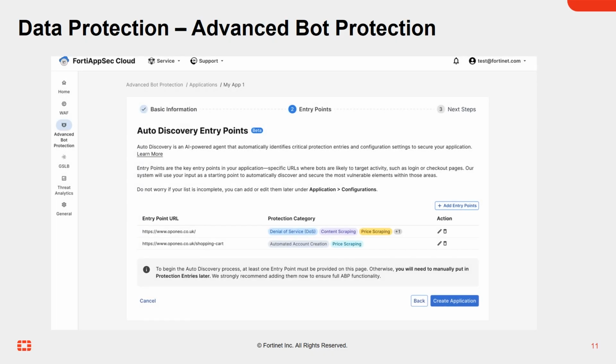During onboarding, make sure to configure all critical entry points. Examples of entry points include login, checkout, any payment pages, and any other pages where users submit sensitive information or where bots are likely to attempt malicious activity.